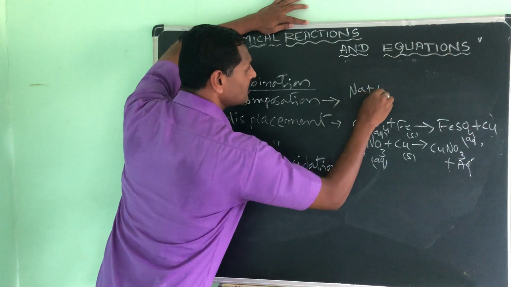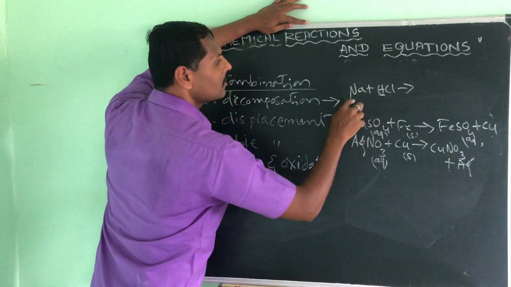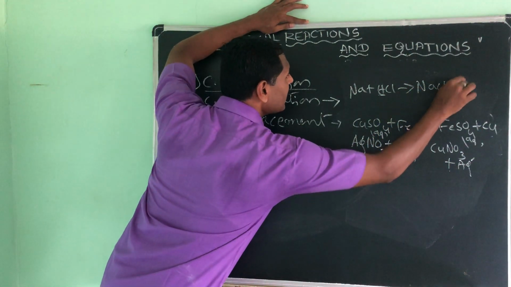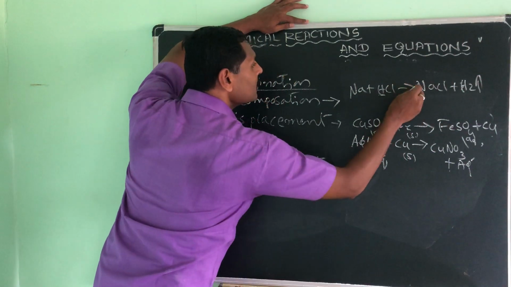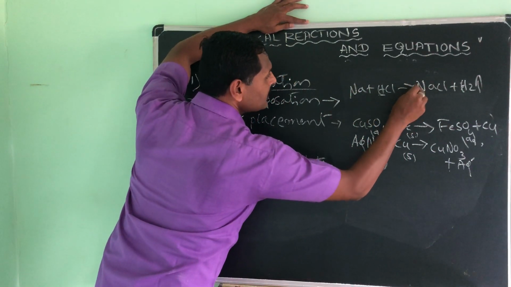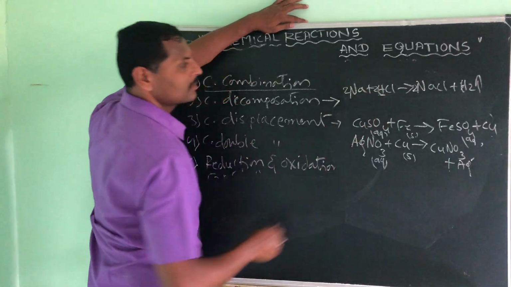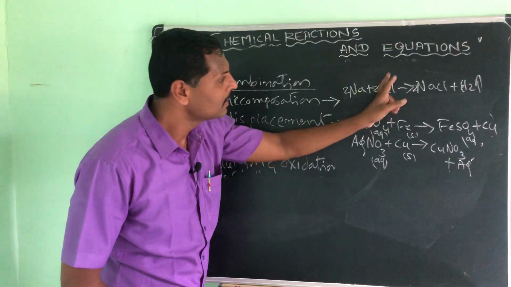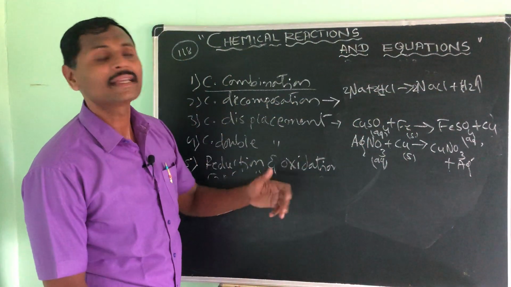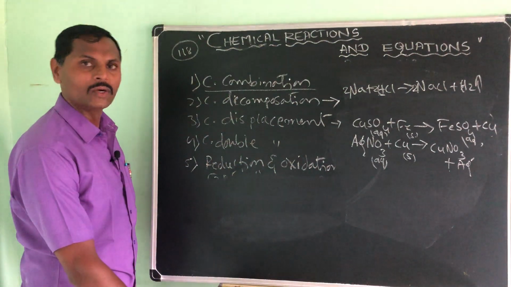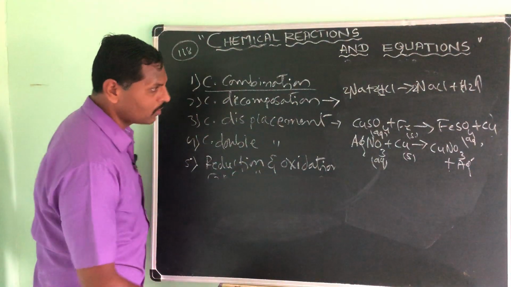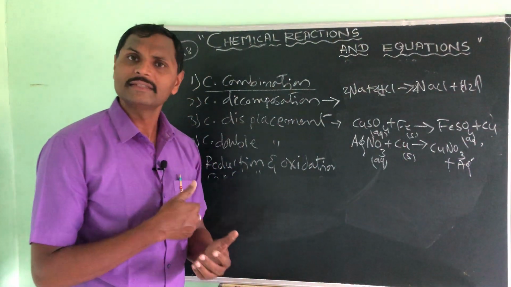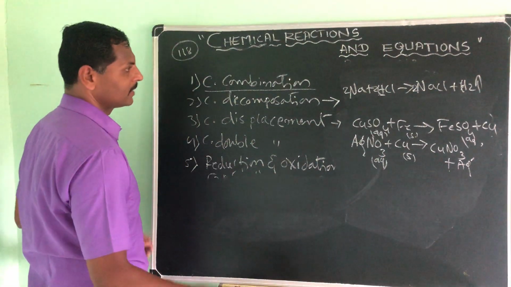Let me take Na plus HCl. See, sodium is more reactive than hydrogen. Simply it gives NaCl and hydrogen gas. You take 2 Na, 2 HCl, that's balanced. Like this, a highly reactive element replaces the less reactive element. That chemical reaction is called chemical displacement. Collect a few more examples from your book, it's very simple, and we will study the same thing in the 2nd chapter and 3rd chapter also.